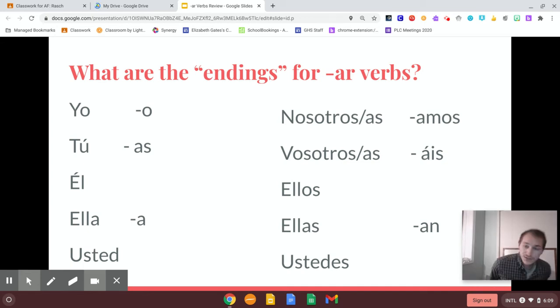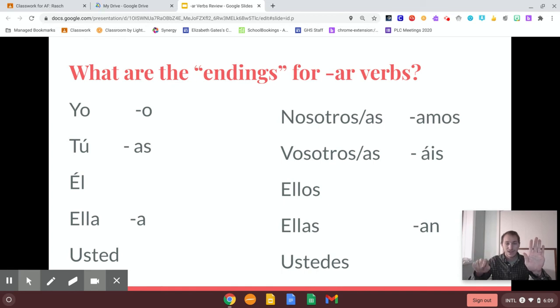Now, something I used to do, because this is how I learned, and this is how I think a lot of people will have to learn, is by saying these out loud. All right? I memorized the pronouns first. So yo, tú, él, ella, usted, in this shape, in the two sides.